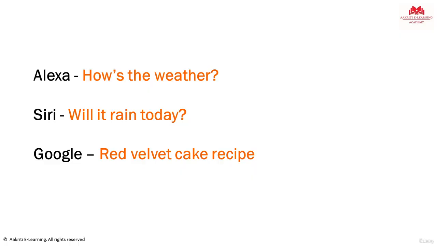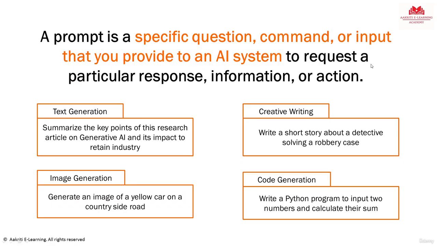Now before we go ahead and understand what prompt engineering is, let's first understand what prompts are. So when you are talking to Alexa and you ask a question, how is the weather? That is a prompt. If you ask Siri, will it rain today? That again is a prompt. If you ask Google the recipe of a red velvet cake, that again is a prompt. So whenever you are asking a question or giving an instruction and input to get the desired response, that is a prompt.